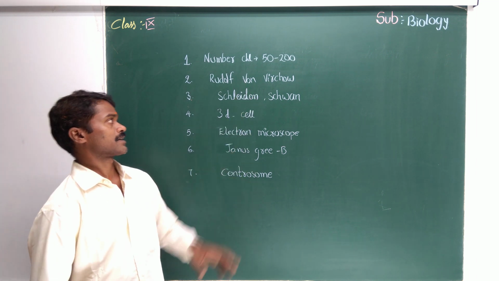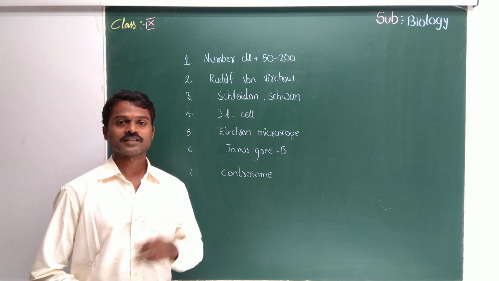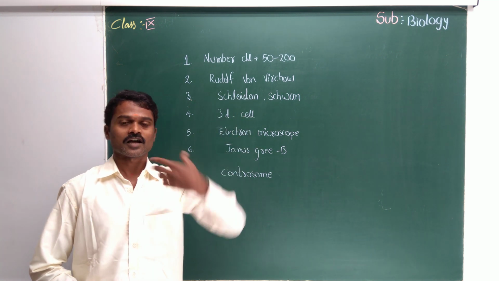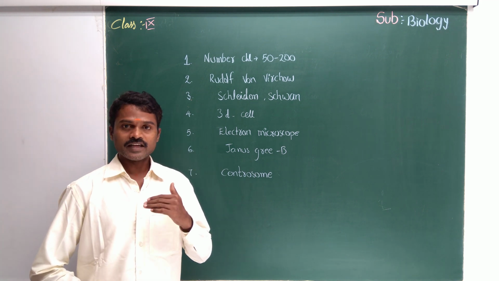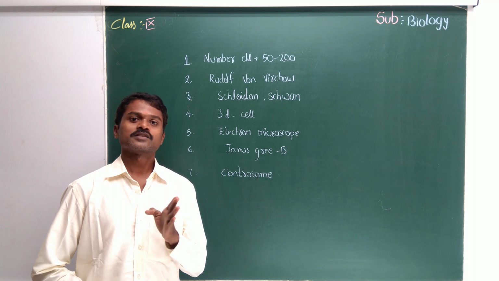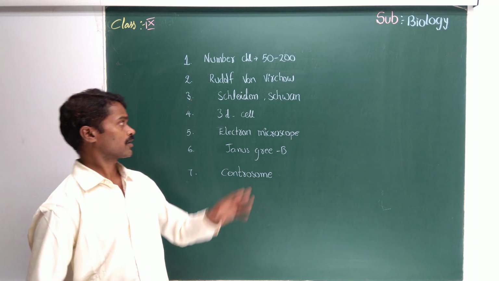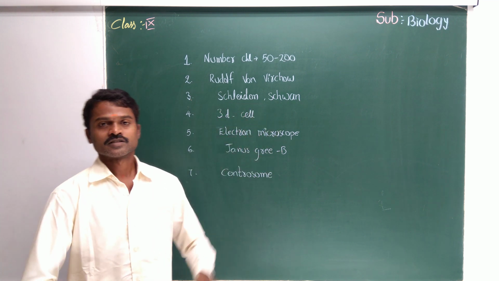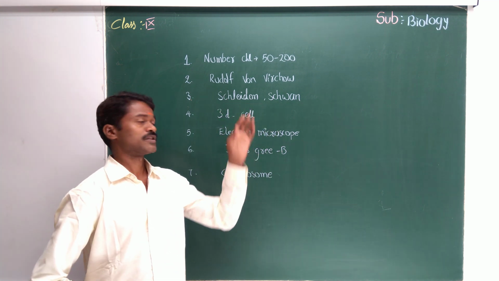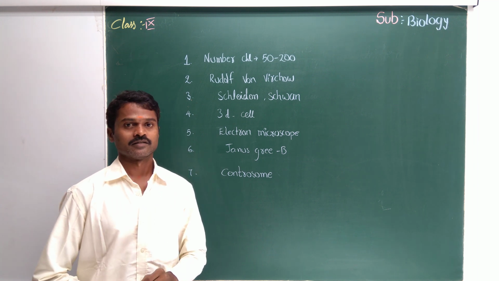Now come to the next. Rudolf von Virchow. What did he say? He said, new cells arise from pre-existing cells. Omnis cellula e cellula. It's Latin. Now come to the next one. Schleiden and Schwann. What about these two members? These two members proposed the cell theory.